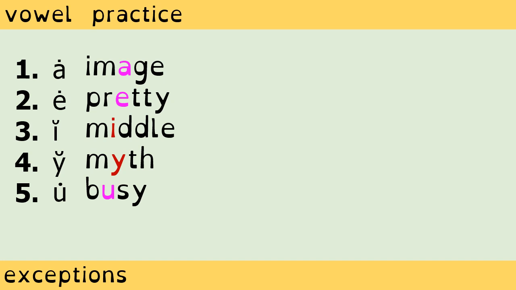Now let's try a different list. Repeat after me. Image, pretty, middle, myth, busy. All of the words have a vowel letter that makes a short I sound. The I with the breve is standard, but the dot over the A, E, and U are non-standard.